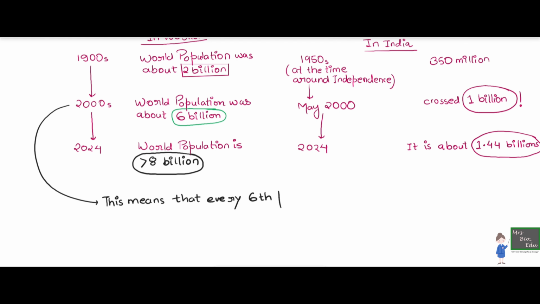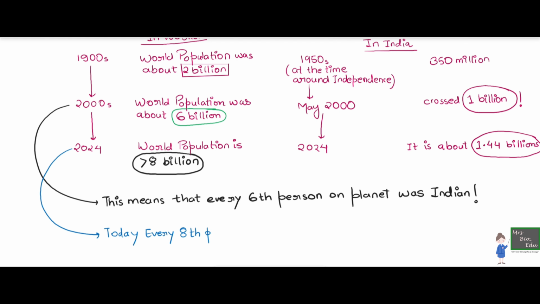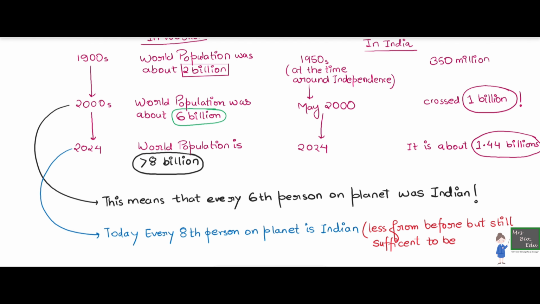And if we look at the data of the 2000s, we can say that every sixth person on the planet was actually an Indian. So I missed an article here, it should be an Indian. So this means that every sixth person on the planet was an Indian. But if you look at the data which we have today in 2024, we can say that approximately every eighth person on the planet is an Indian. So compared to previous data, we have improved a little bit. It is less than before, but it is still sufficient enough to be called a lot of people. And I think India is now qualified to be the largest or the most populated country in the world.